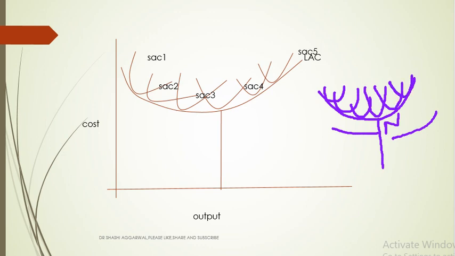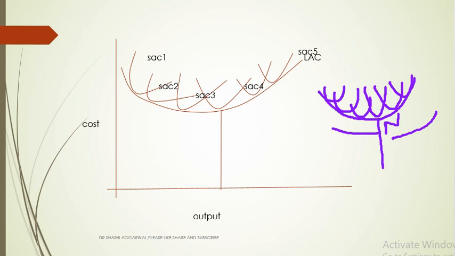Okay, we have to write the numbers. This is 1, 2, 3, 4, 5, 6. So the long run average cost curve is enveloping the short run average cost curves, and the long run average cost will never intersect, never will be more than the short run average cost.